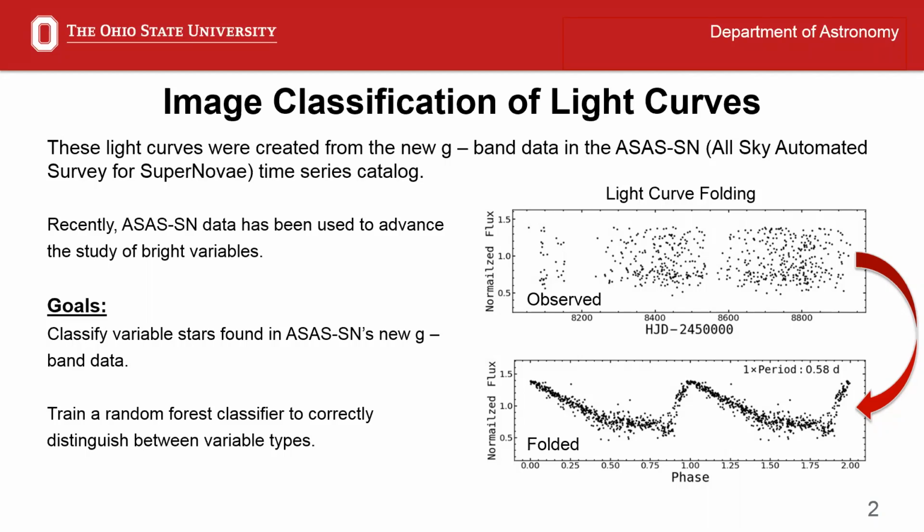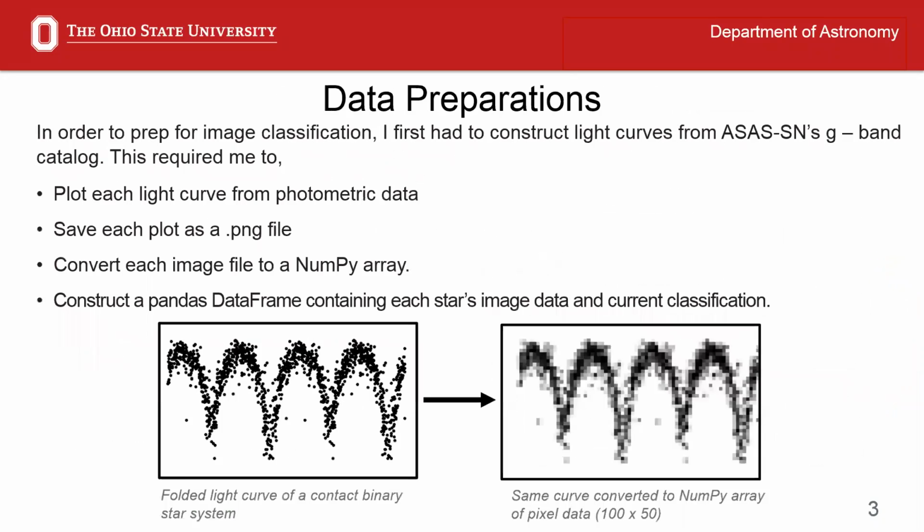In recent years, ASAS-SN has discovered millions of variable candidates, far too many to be classified by hand. For this project, I aim to correctly classify variable stars found in the ASAS-SN G-band dataset based on their folded light curves. For periodic variables, one can fold years' worth of observations based on their pulsation periods to create a recognizable image. From these images, I will train a random forest classifier to correctly distinguish between variable types.